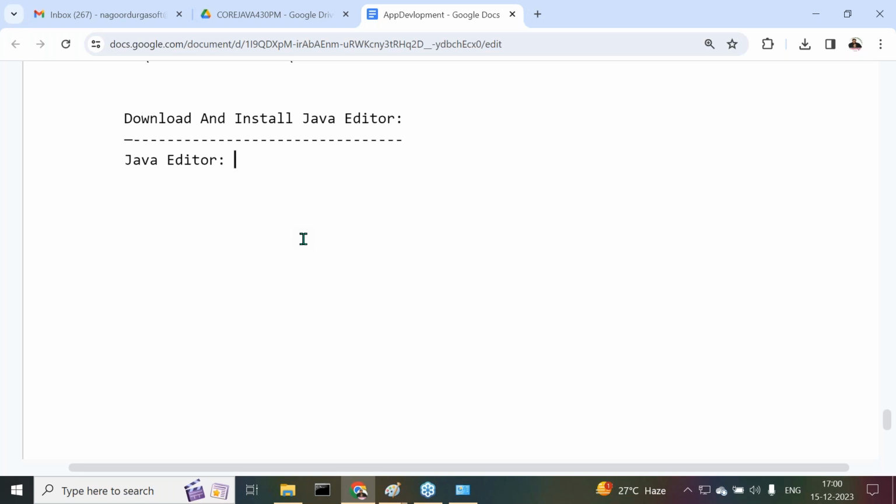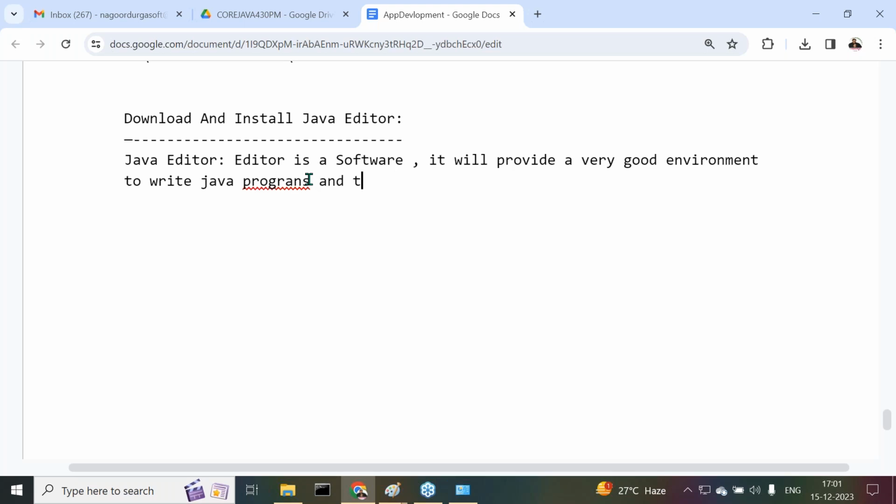What is this editor, Java editor? All of you observe carefully. First of all, an editor is a software.